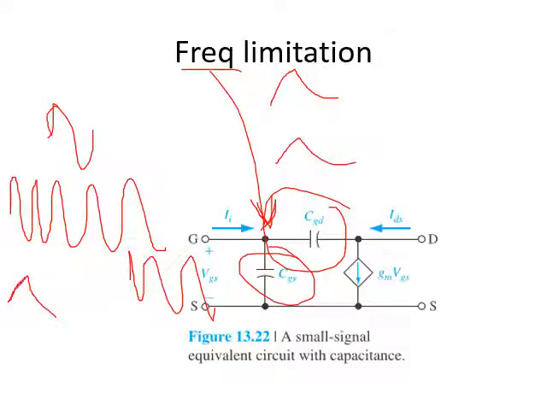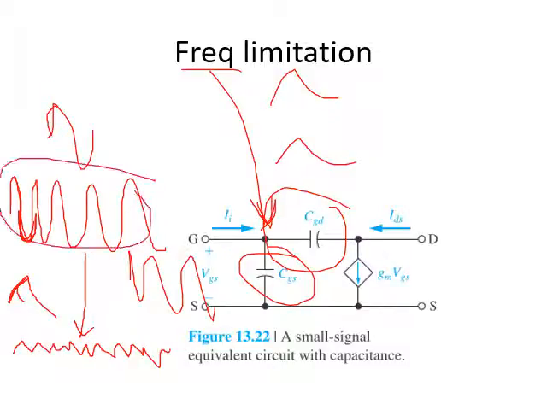capacitor is charged up, if the negative half is coming, or the signal is decreasing, that means it has not fully charged. Before that it has to decrease, right? So the circuit will neither charge fully nor discharge fully, because it has to move in parallel with this signal. So at very high frequencies the capacitor cannot charge and discharge completely. So these are the two factors which influence the functionality of the device at very high frequencies.